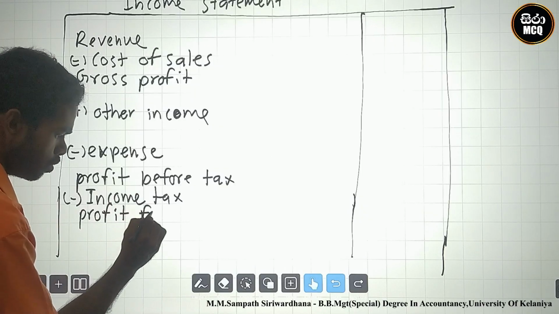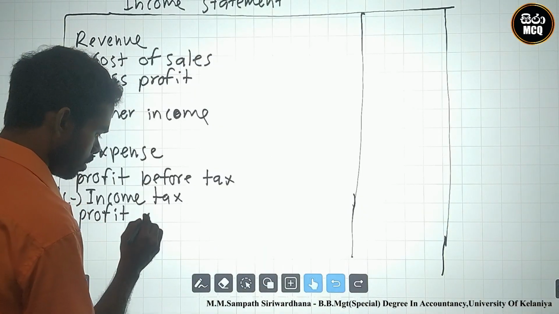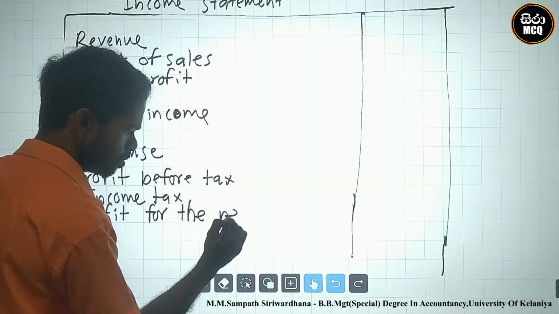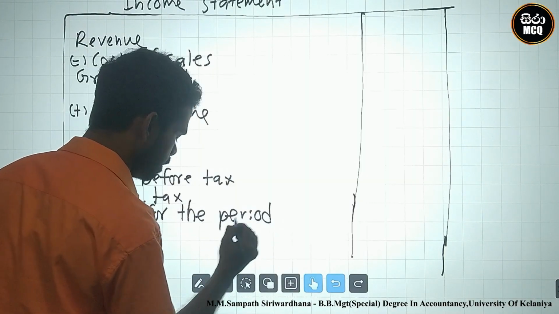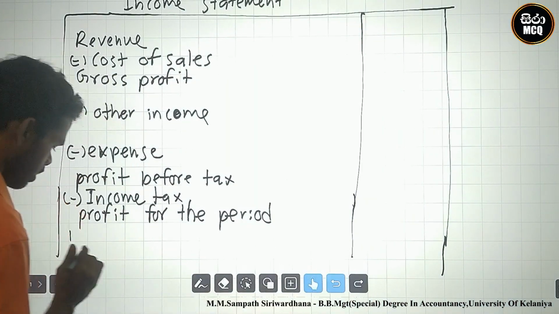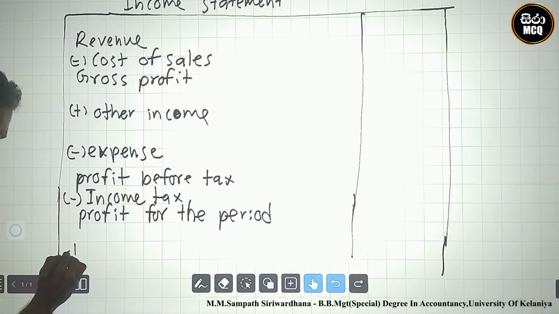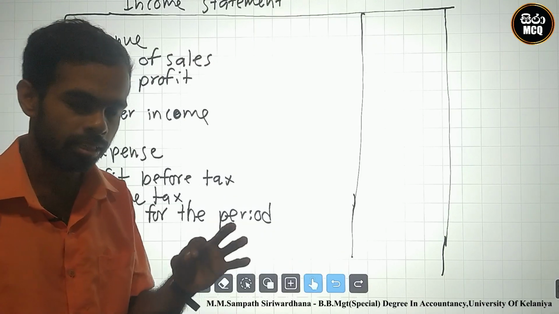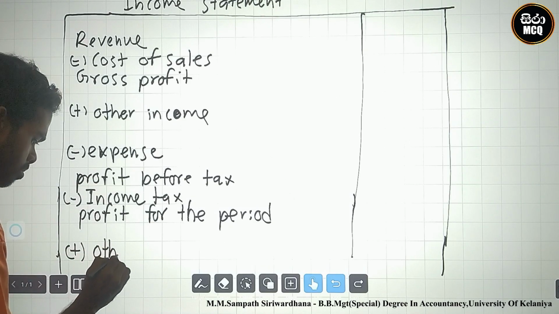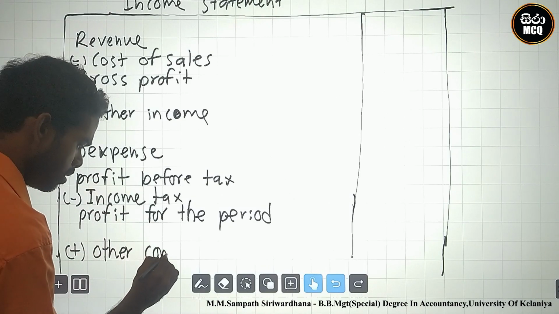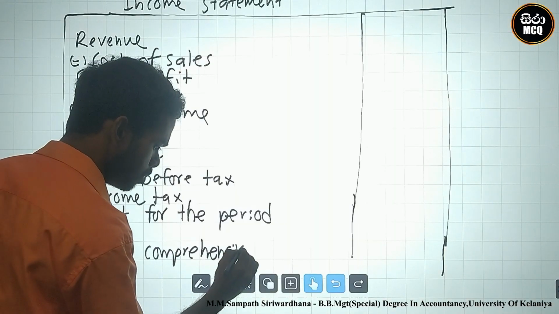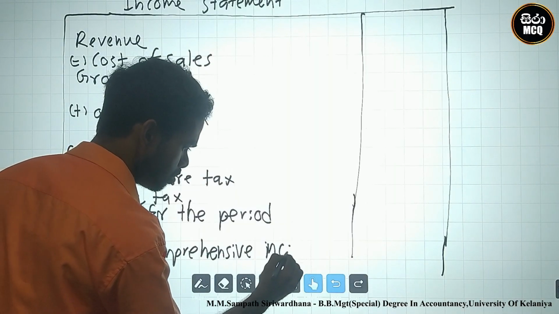After that we add the major one, other comprehensive income.